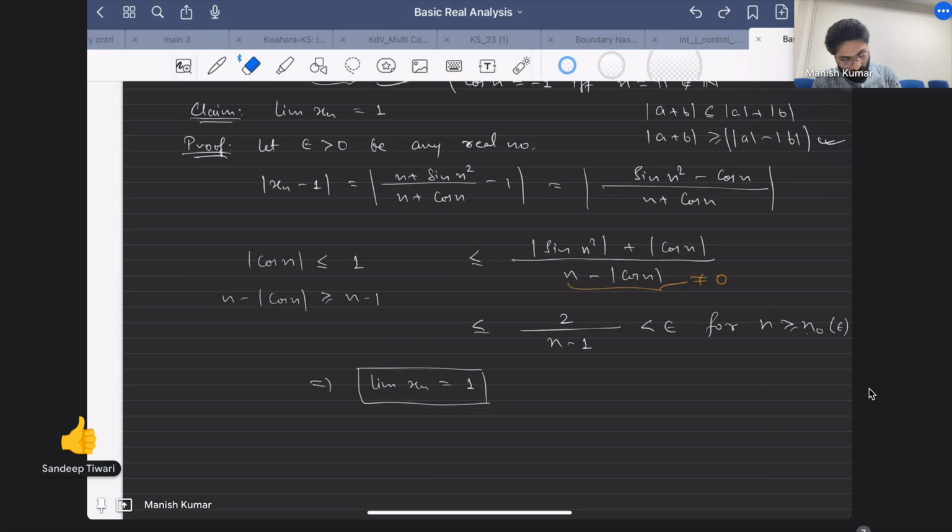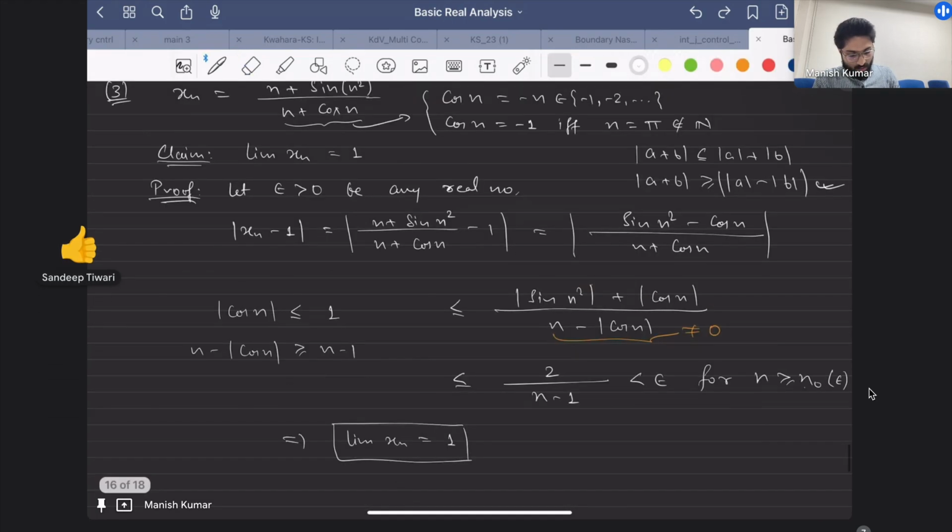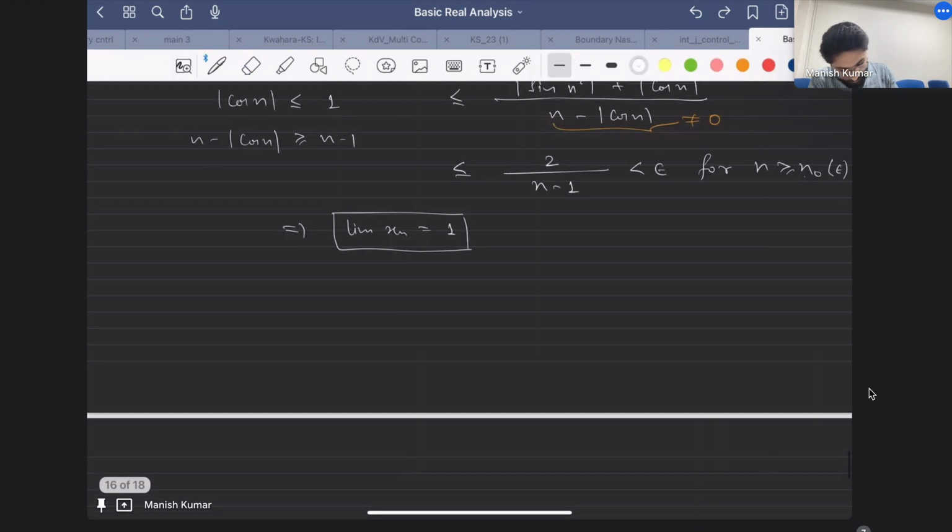Okay, so now let's go to the next problem. This one is quite interesting. So maybe you can write this cos of n as cos of n factorial a times pi, where a is some rational number. Now, what about the convergence of this sequence xn?